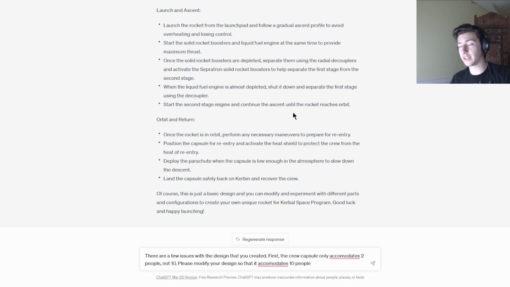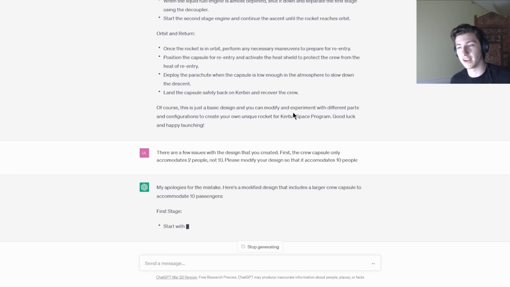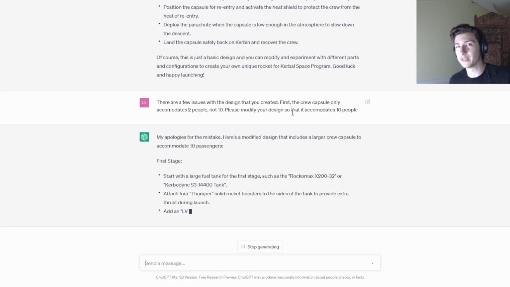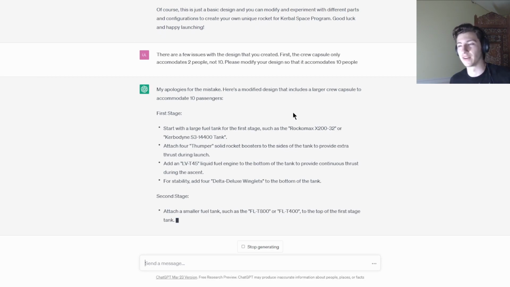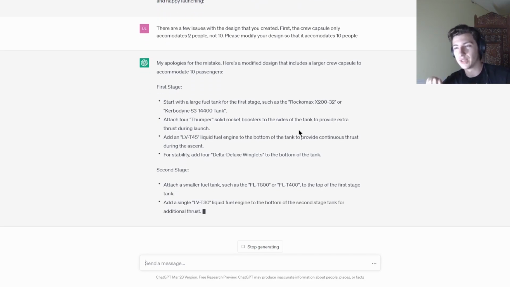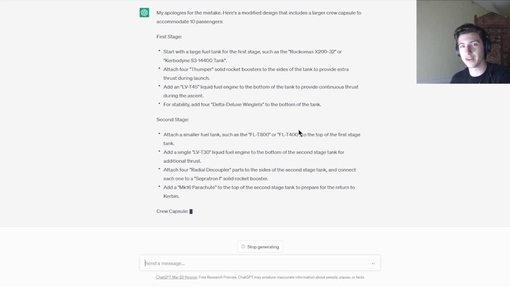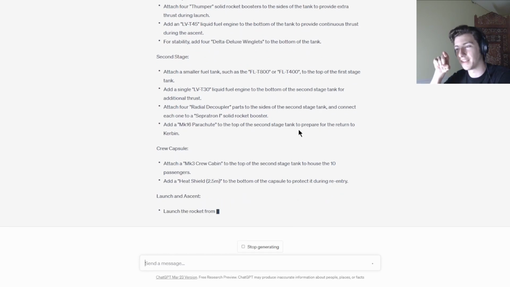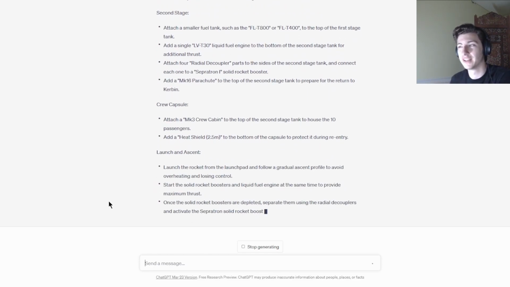I also would like to note that the reason that its design didn't reach orbit was most likely because I followed a horrible flight pattern. You're supposed to do a burn until your apoapsis is like 80,000 meters or greater, and then you cut the engines, get to that apoapsis, and then burn prograde at the apoapsis to actually get into orbit.